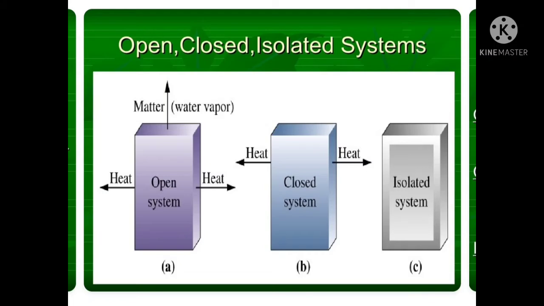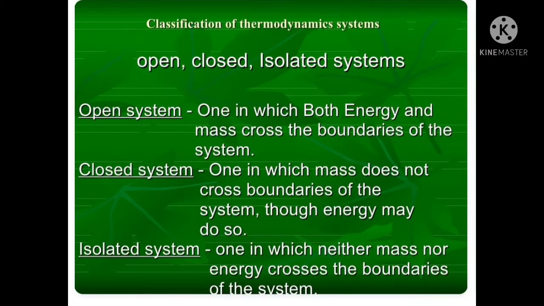It is a fixed mass and no heat or work across its boundary as shown in the figure. In other words, there is no mass flow or energy flow from the system or to the system. Now we will see the examples of closed system, open system and isolated system.